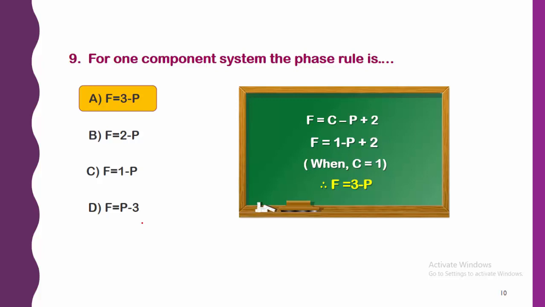Try to understand where to put the values: C is the one component system, already stated in the question, and P is the phases. Putting C equal to 1 and after rearranging, F is equal to 3 minus P.